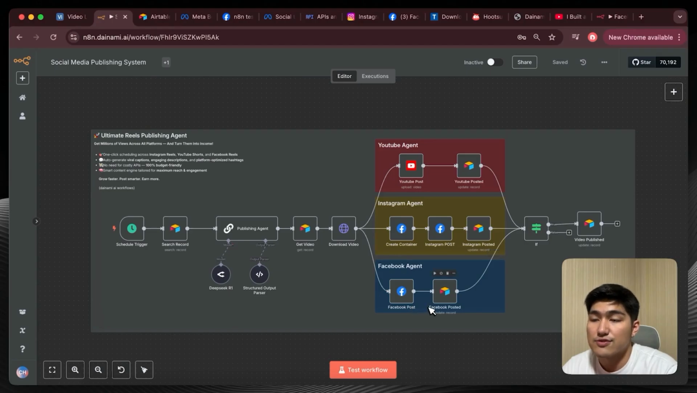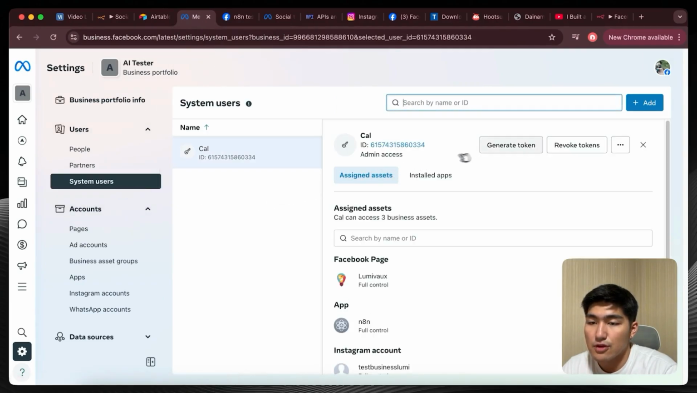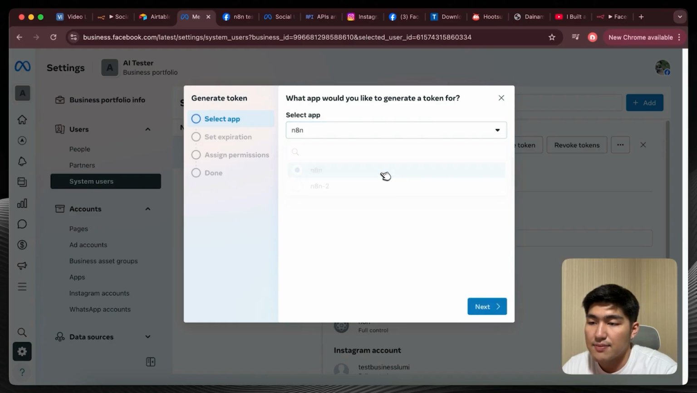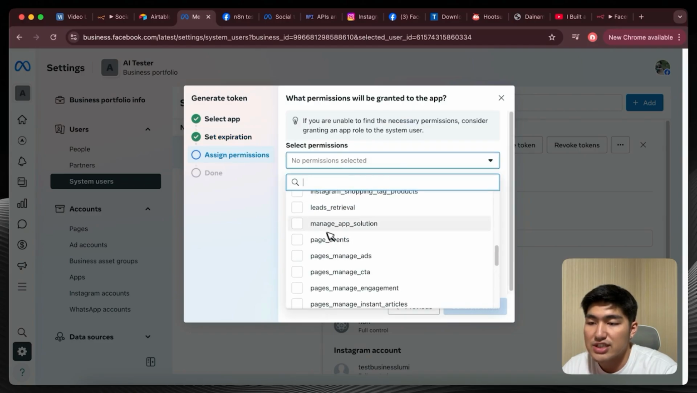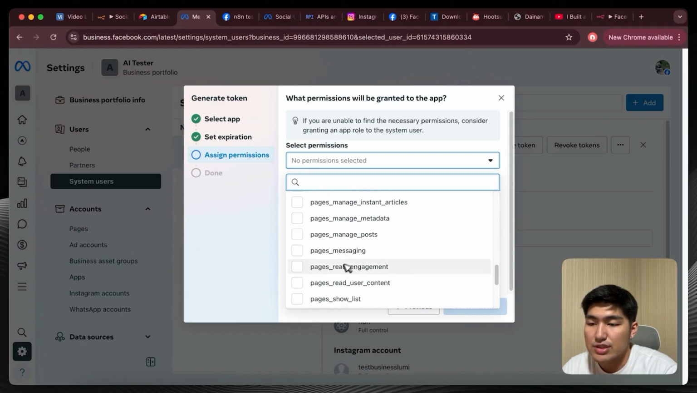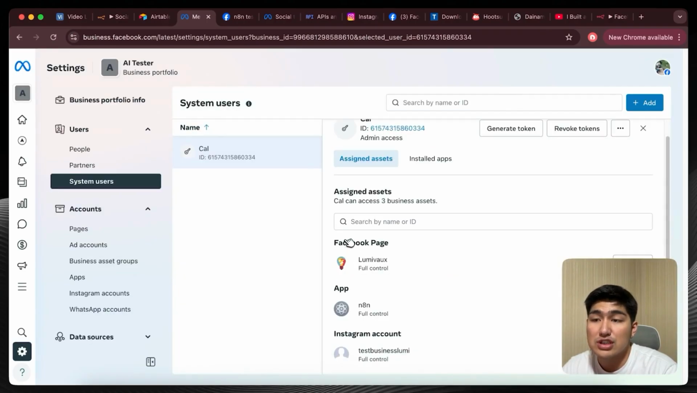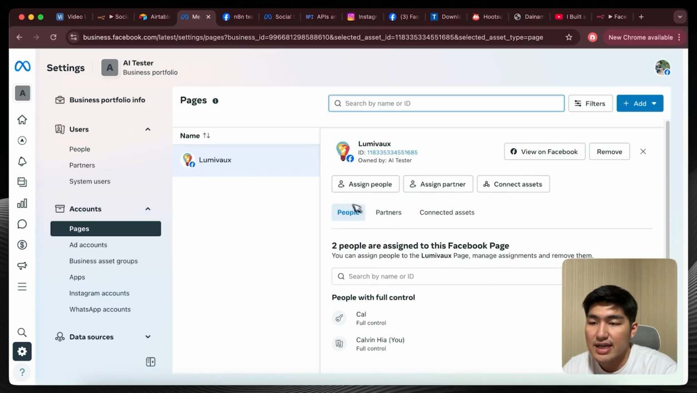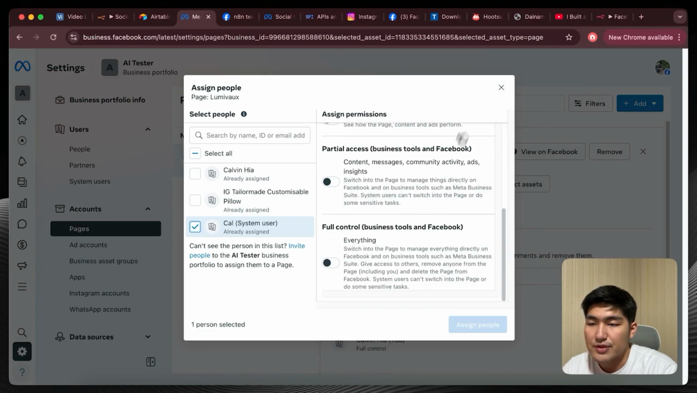You can actually use the same credentials for Instagram earlier on, you just have to give it more access. So if you go into Meta Business Suite, you go into System Users, we can generate token again, select the app, n8n, set never. You're going to give it permissions to all the different pages as well, like pages manage engagement, page manage posts, and so on and so forth, so that it's able to actually publish the post onto our page as well. And also from there, you want to make sure to give the system user access to the Facebook page as well. And then from here, make sure to assign people and make sure to give access to the system user, all of it as well. Okay, perfect.